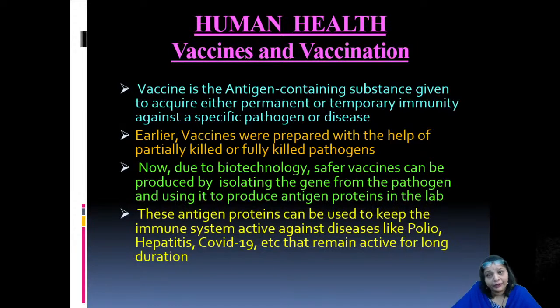So nowadays, due to biotechnological processes, safer vaccines can be produced by isolating the gene from the pathogen itself and using it to produce the antigenic proteins or antigens in the laboratory. These proteins that act as antigens can be used to keep the immune system active against diseases like polio. You have polio vaccine, you have hepatitis vaccine. Nowadays, you have the COVID-19 vaccine also that remains active for a long duration.